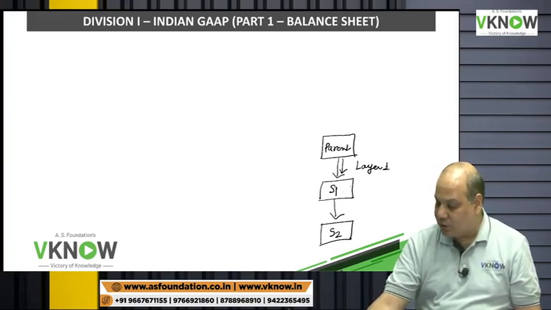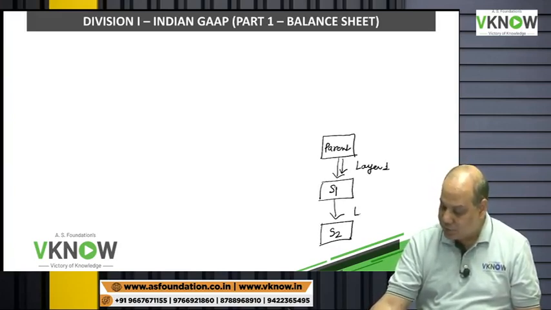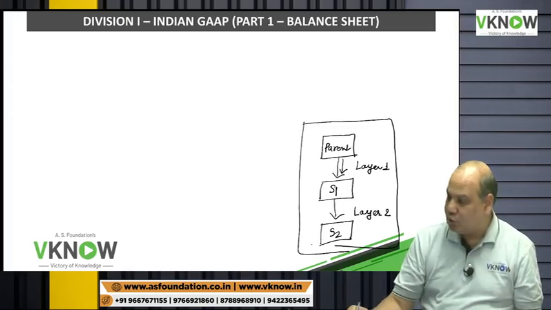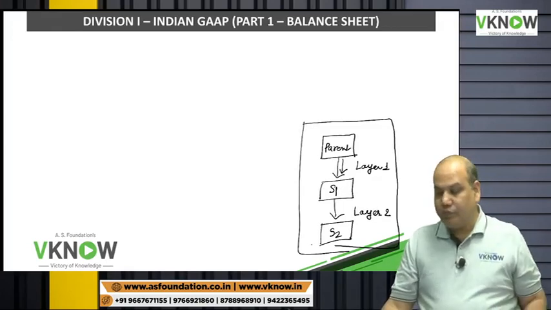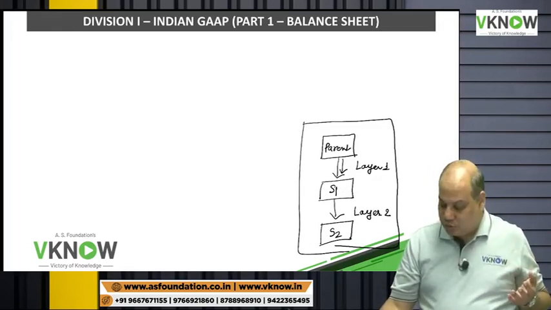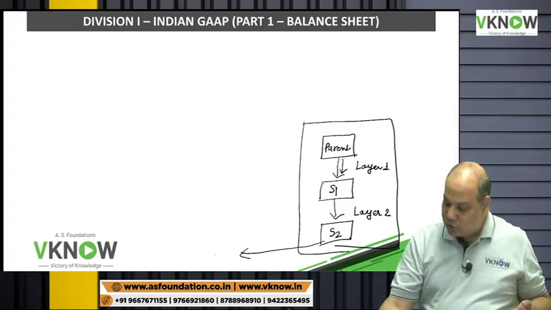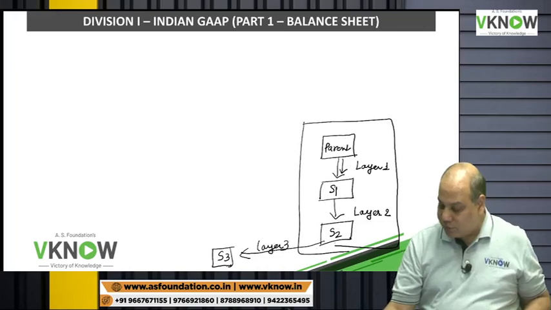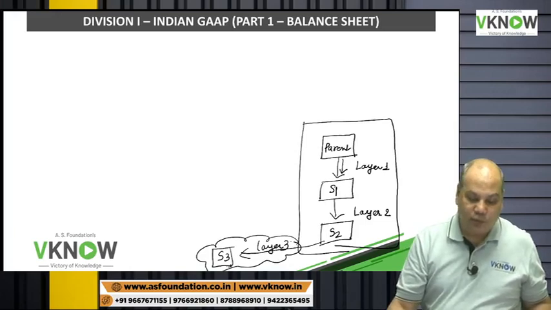This is layer 1, a subsidiary of a subsidiary is layer 2. The Companies Act says you cannot have more than 2 layers of subsidiaries. But suppose there is a layer 3 also. One company has 3 layers. Then such a company which has more than 2 layers will have to give disclosures.